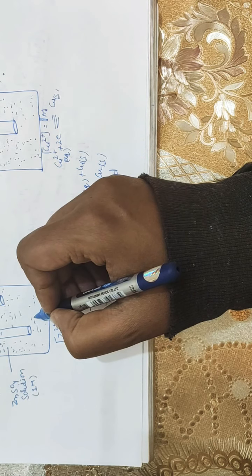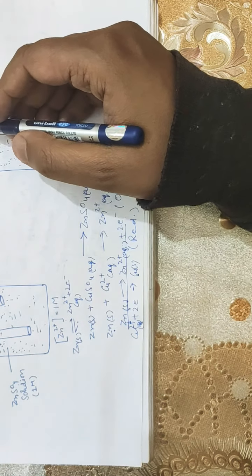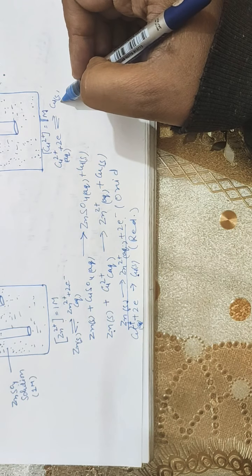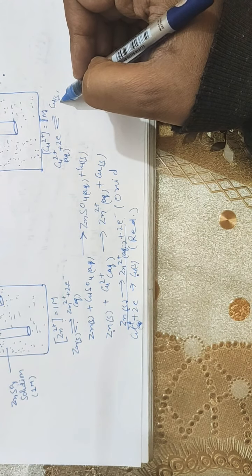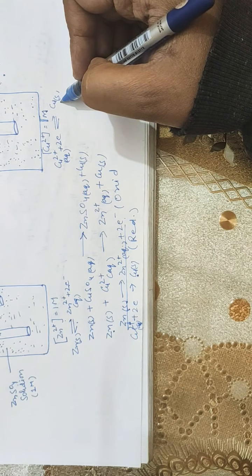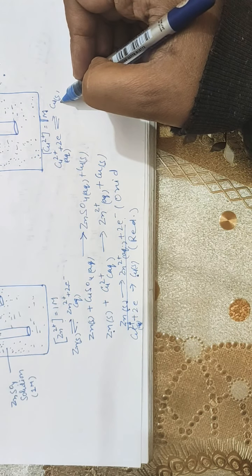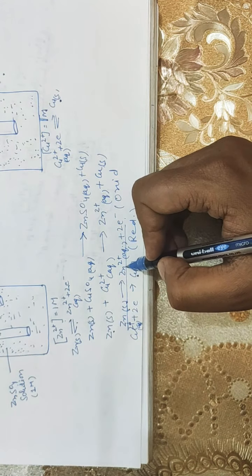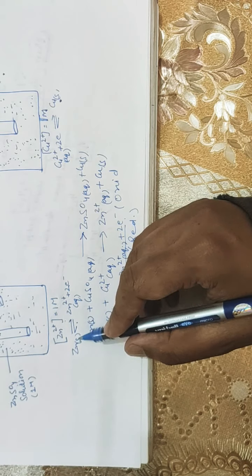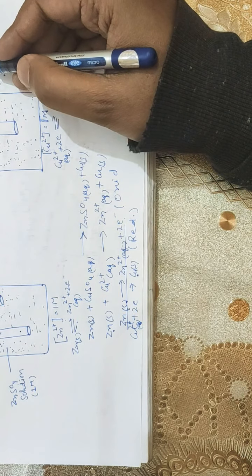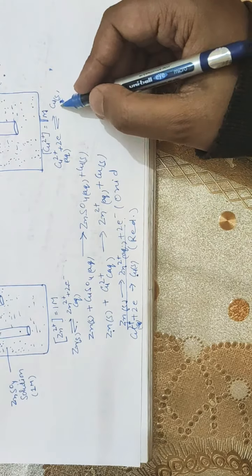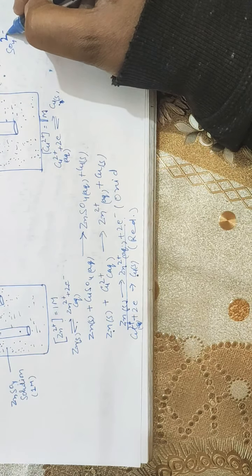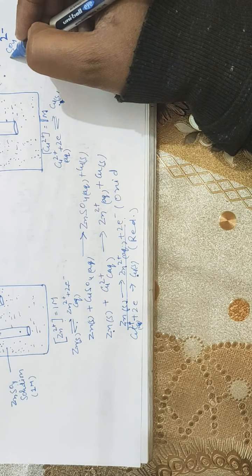Similarly, due to the reduction at the cathode, Cu2+ is converted into solid copper, so sulfate anions are left and the solution around the cathode acquires negative charge due to the excess of sulfate ions.